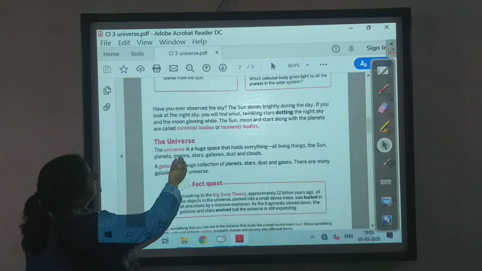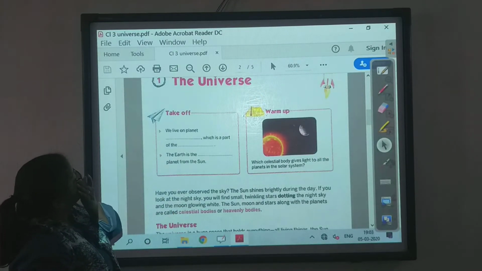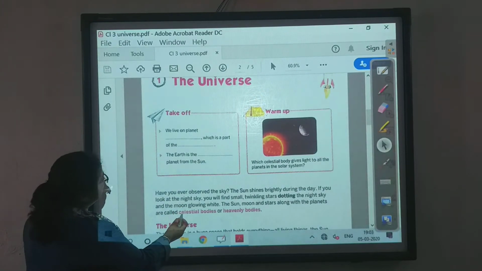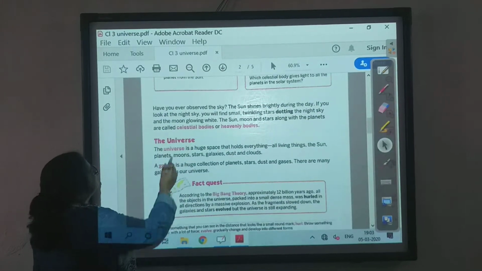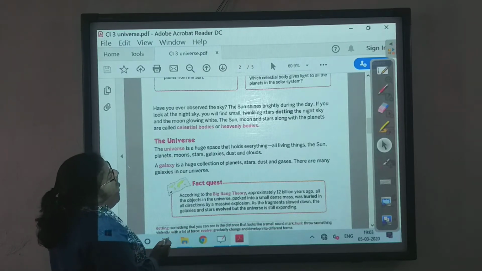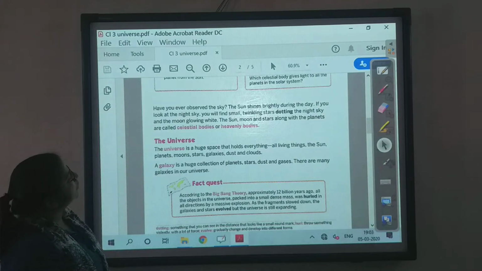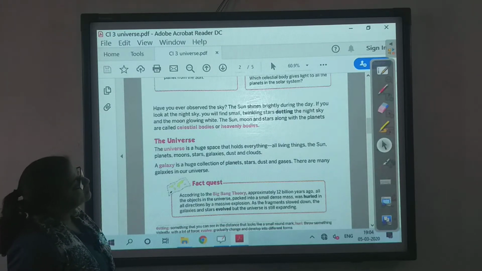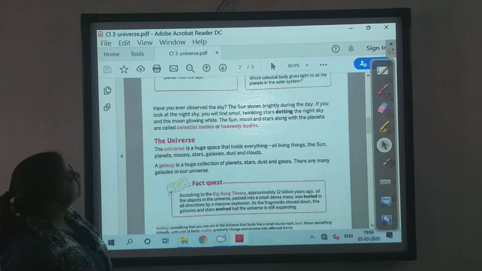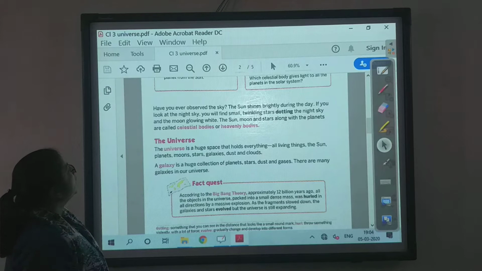So children, I will read this and I will explain it to you also. The first is the universe. Have you ever observed the sky? The sun shines brightly during the day. If you look at the night sky, you will find small twinkling stars dotting the night. Dotting means twinkling. And the moon glowing white.